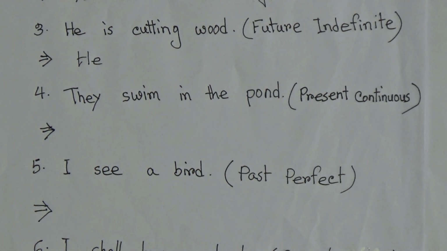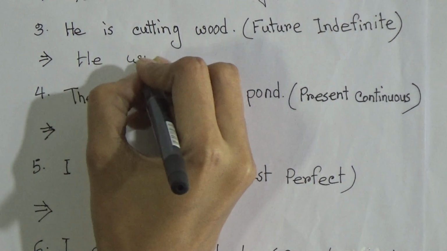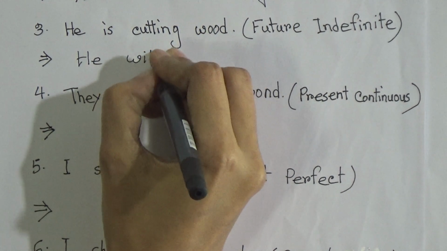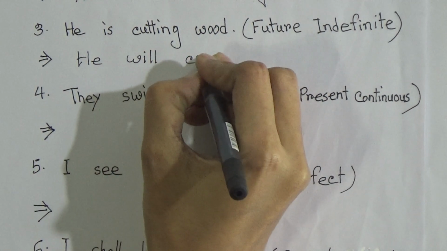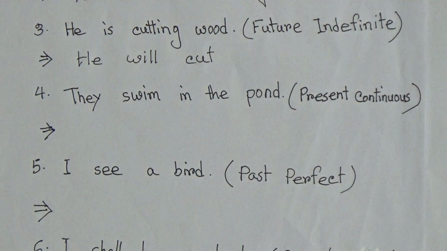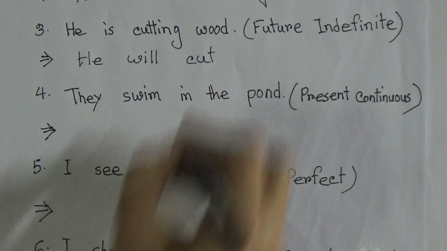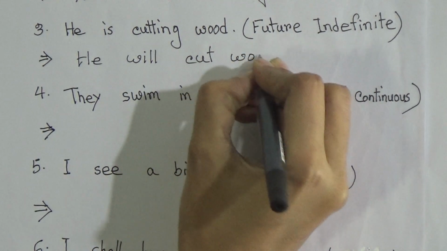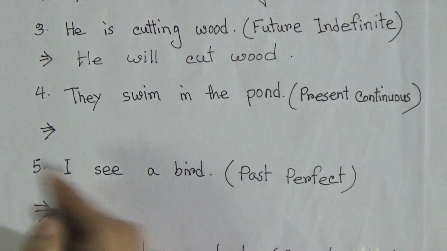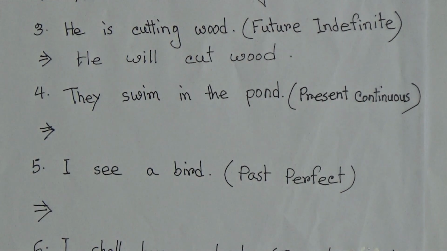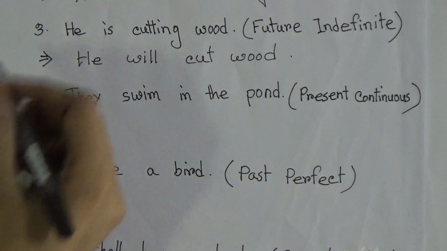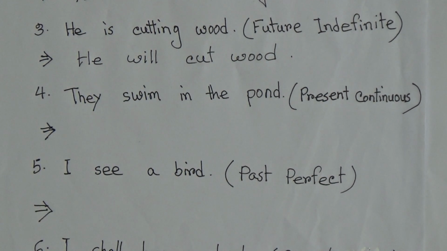With he we will write will, then cut, which is the base form of the verb, then wood. He will cut wood. This is the future indefinite form of this sentence, he is cutting wood.